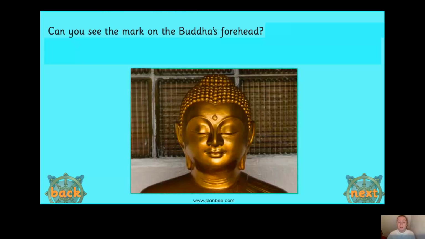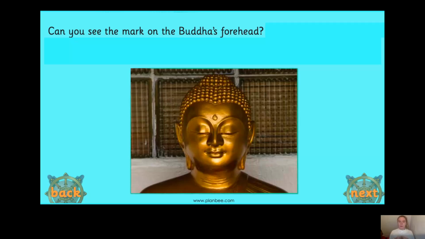It's called his third eye. Now, what did you think that might represent? Okay, well, it represents that the Buddha is very spiritual. Now, the spiritual side of you is your thoughts, your feelings, and your beliefs. So everything inside of you, okay? Not what you can see on the outside, but everything that's inside of you.